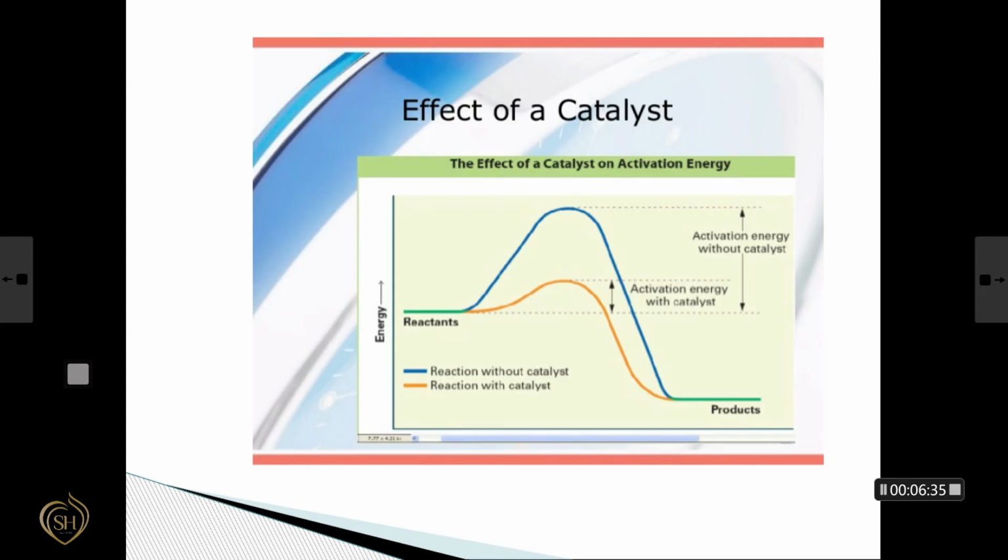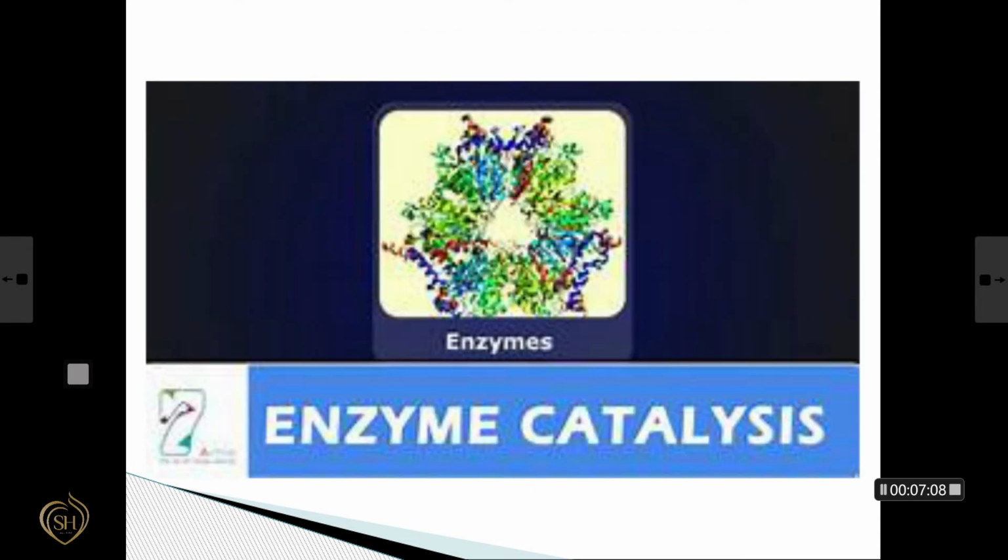Next we will discuss the effect of a catalyst. This is an energy profile diagram which shows the different pathways, that means reaction without catalyst and reaction with catalyst. From this diagram, we can see that reaction with catalyst is a fast process and reaction without catalyst is a slow process, and this energy profile diagram gives the idea of activation energy with catalyst and activation energy without catalyst. Activation energy with catalyst is very low and activation energy without catalyst is very high. These are the main things that we have to study in catalysis.